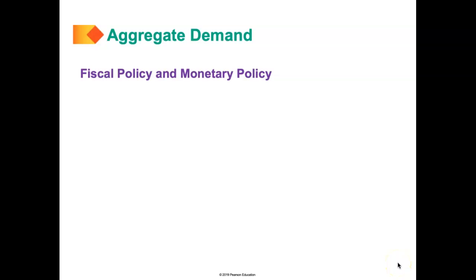Okay, so welcome back. Let's look at the other factors that shift the aggregate demand curve. The other factors are fiscal policy, monetary policy, and the world economy. Let's look at fiscal policy and explain what it is, and then we'll look at monetary policy and explain what monetary policy is.